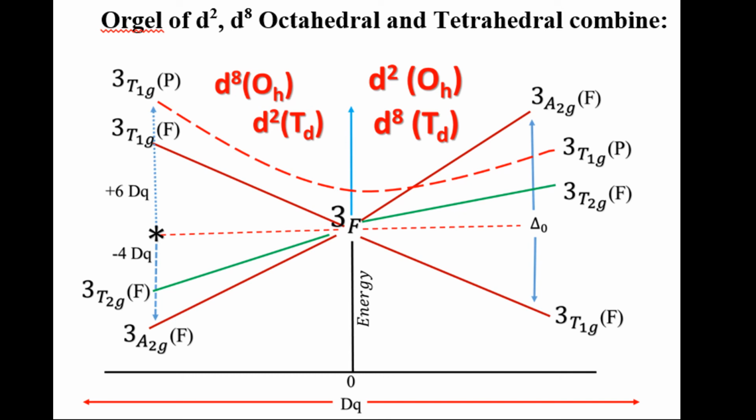Actually, if you consider octahedral complexes in the d2 system, you can see T1g, T2g, T1g, A2g, F, etc. And if we consider d8 tetrahedral complexes, it is the same, but g is not written. That is, we write T1, T2, T1, A2, these types. And the same for d8 systems and d2 tetrahedral complexes. And that is the inverse of d2 octahedral and d8 tetrahedral complexes. That is the same but reversed, top and bottom and vice versa. It is clear, this is the combined form of d2 and d8 octahedral and tetrahedral complexes.